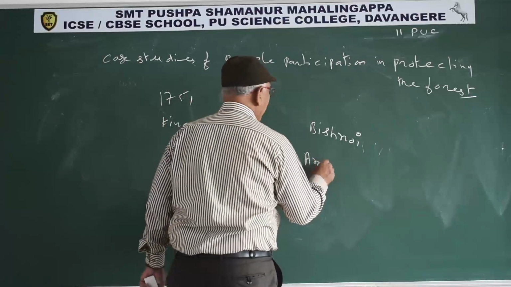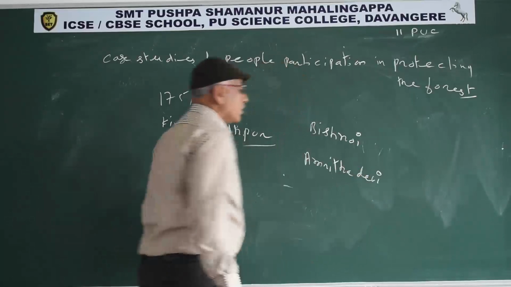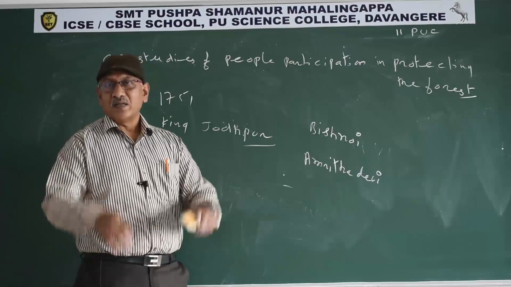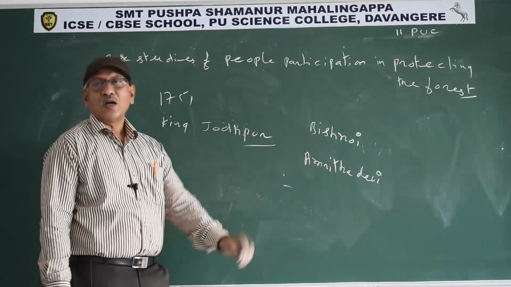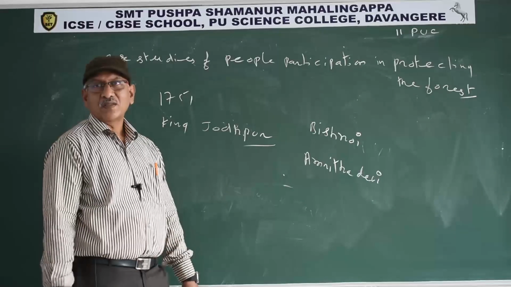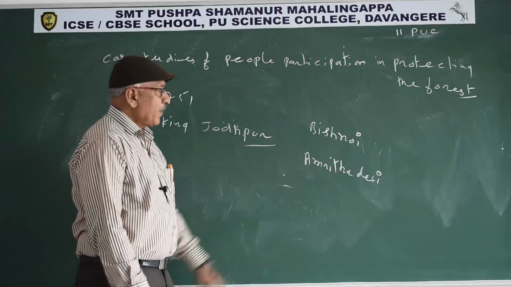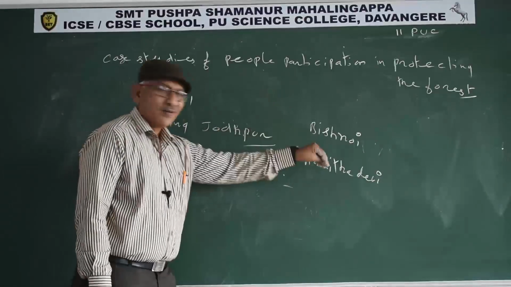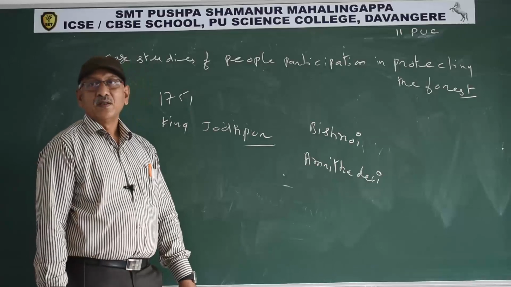Under the leadership of Amrita Devi, they hugged the trees and requested them not to cut the trees. But the workers cut the trees along with their heads. Amrita Devi and her 3 daughters and several hundred Bishnoi people died.